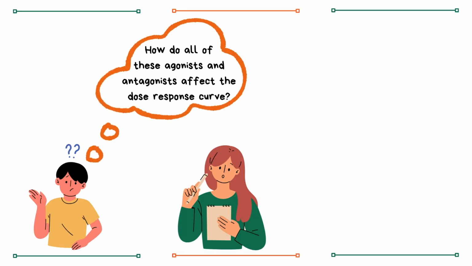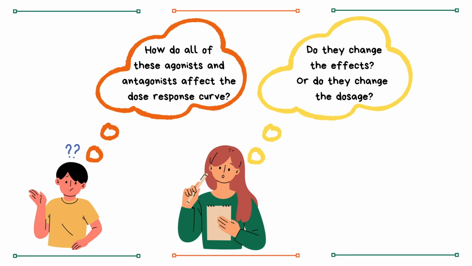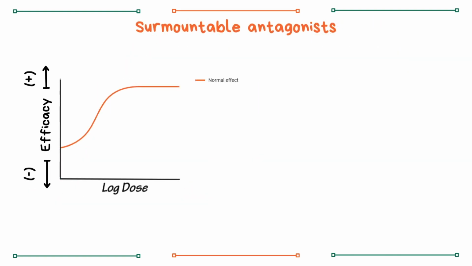Sam and Lily now know about a lot of different types of agonists and antagonists, but they are wondering how these will affect the dose-response curve. Does an antagonist change the maximum effect, or does it change the dosage that is needed? First, there are surmountable antagonists.